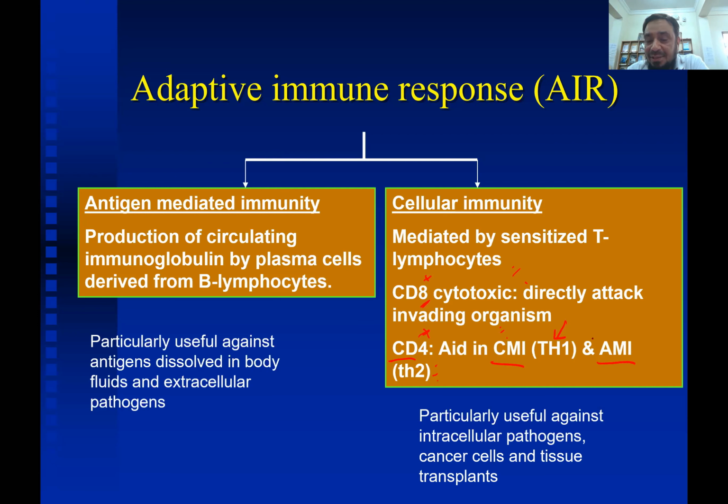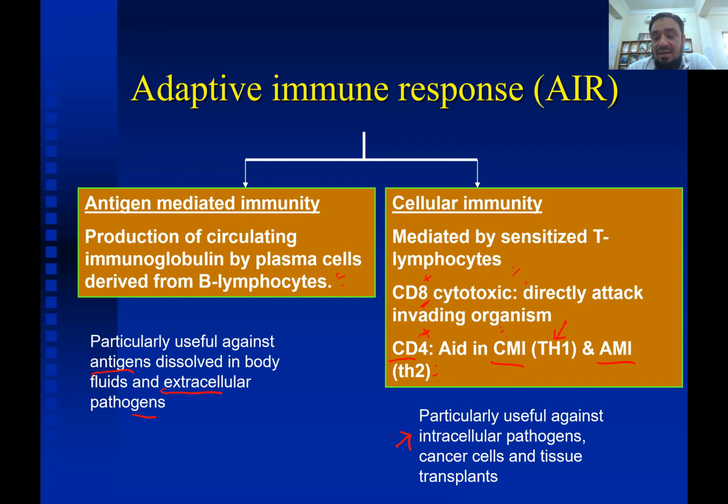antibody-mediated immunity. Okay. Antibody-mediated immunity is by the B lymphocytes, which differentiate into plasma cells and synthesize immunoglobulins. So antibody-mediated immunity is mainly useful against antigens which are dissolved in the body fluids and extracellular pathogens which cannot go inside the cell, whereas cell-mediated immunity is mainly against intracellular pathogens.